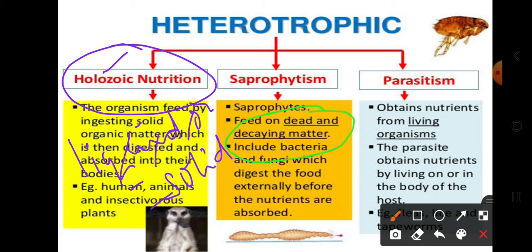They depend on dead and decaying matter, just like some plants also do. Such a mode of nutrition we call saprophytism, and the organism which performs saprophytic nutrition is called a saprophyte.